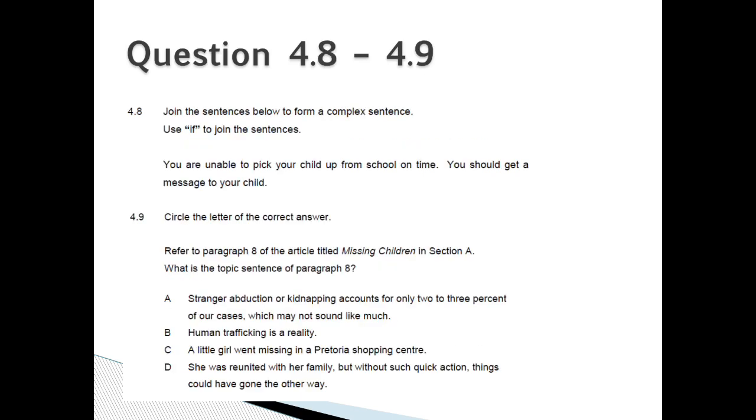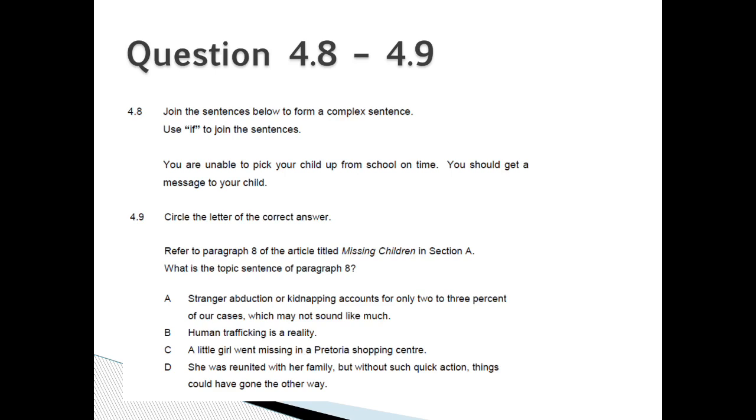Questions 4.8 to 4.9. Join the sentences below to form a complex sentence. Use if to join the sentences. You are unable to pick up your child from school on time. Full stop. You should get a message to your child. 4.9. Circle the letter of the correct answer. Refer to paragraph 8 of the article titled Missing Children in Section A. What is the topic sentence of paragraph 8?